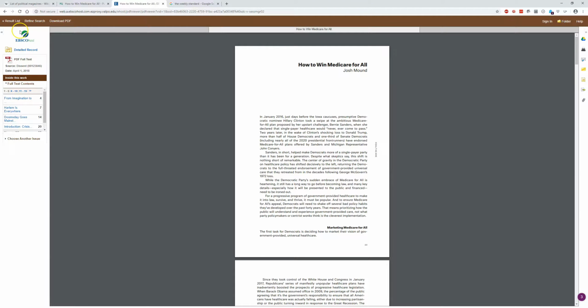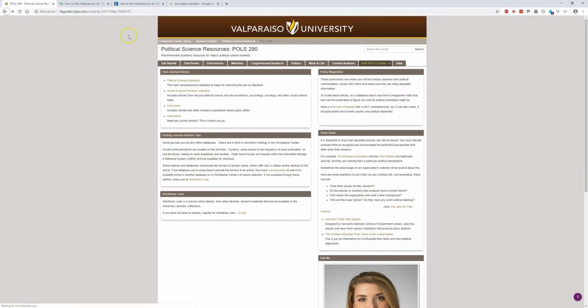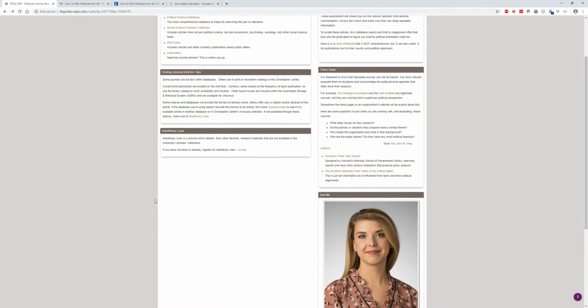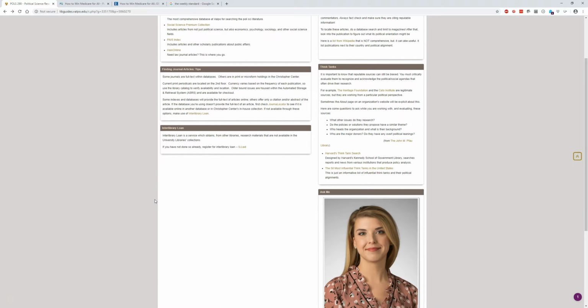If that doesn't work, you're going to go back to your political science guide, and you can always make an interlibrary loan request. It usually doesn't take that long, and if you're not procrastinating your research, you can have access to that article. All right, so that's how you're going to find those policy journal articles or policy magazine articles.